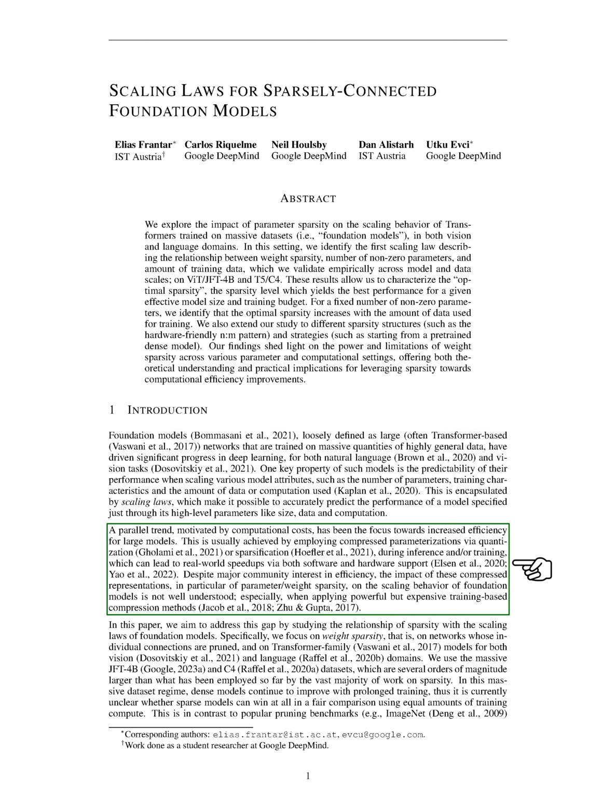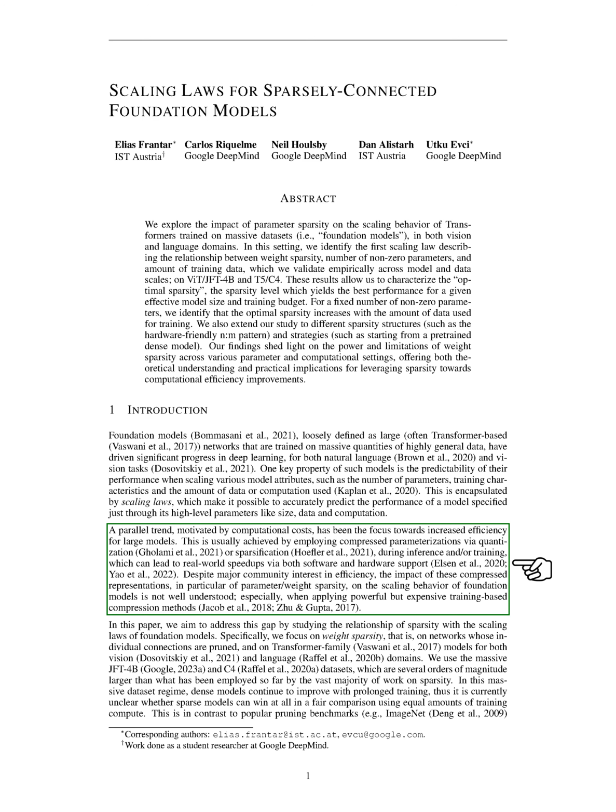At the same time, there's been a push towards making these large models more efficient, primarily due to computational costs. This is often achieved by using compressed parametrizations through quantization or sparsification during inference and/or training, which can lead to faster real-world performance through both software and hardware support.